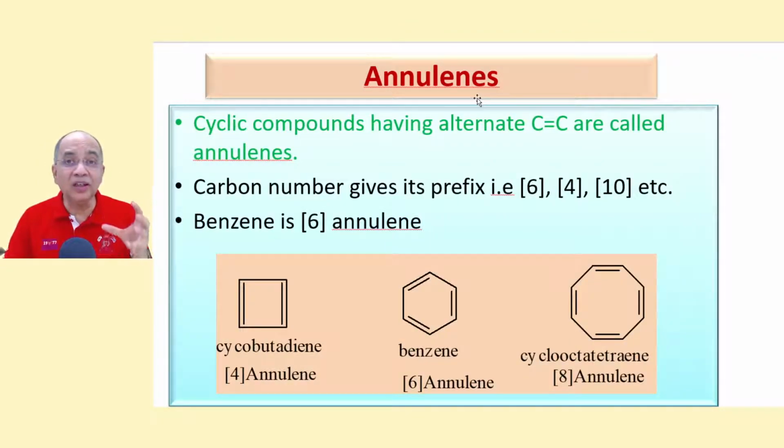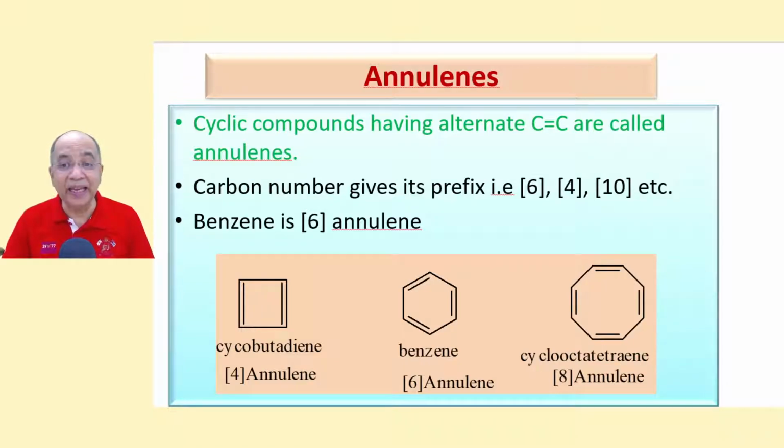Now, coming to know what are annulenes, let us have an idea. What are annulenes? Annulenes are cyclic compounds having alternate double bond, single bond, double bond, single bond. Alternate. For example, cyclobutadiene is a 4 annulene. This carbon number is given as a prefix. 4 annulene means it is cyclobutadiene. 6 annulene is nothing but benzene. 8 annulene is nothing but cyclooctatetraene.